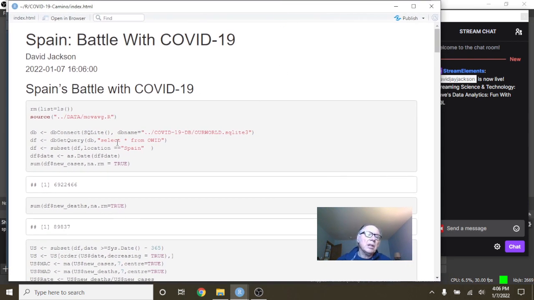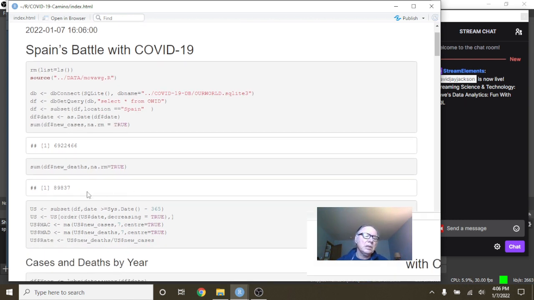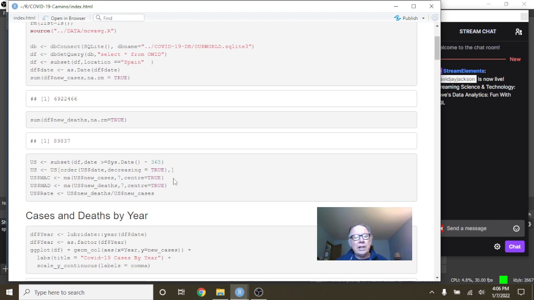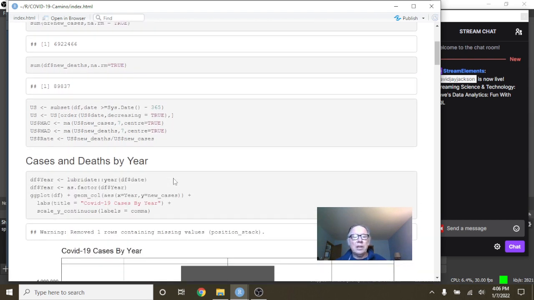So as you can see here, Spain, in the last 365 days, you've had 6.9 million cases. And over here, you can see you had 89,837 deaths since January of last year.